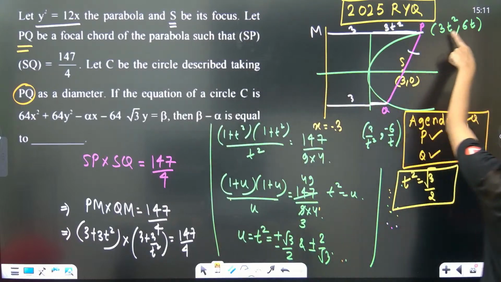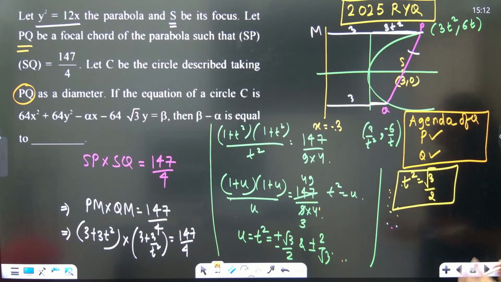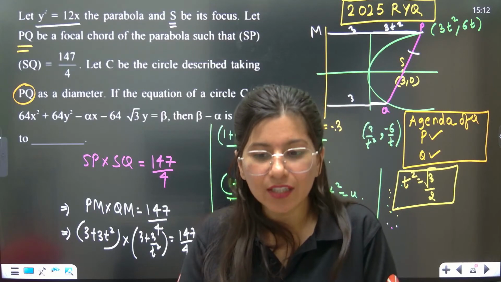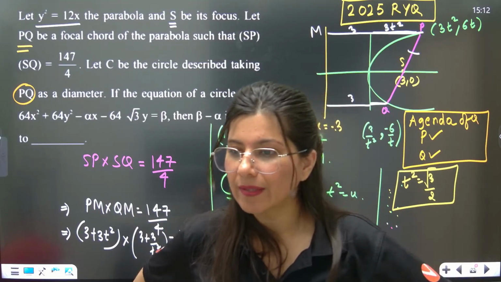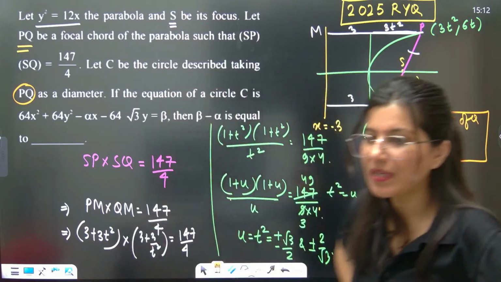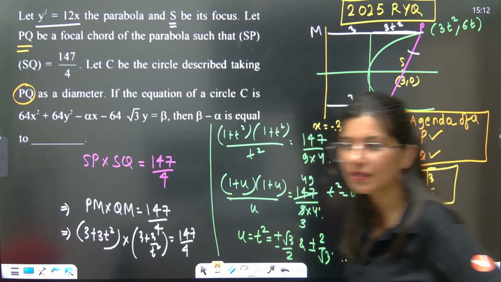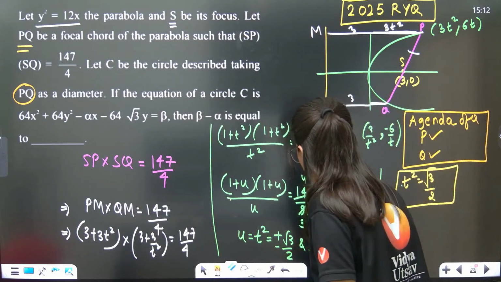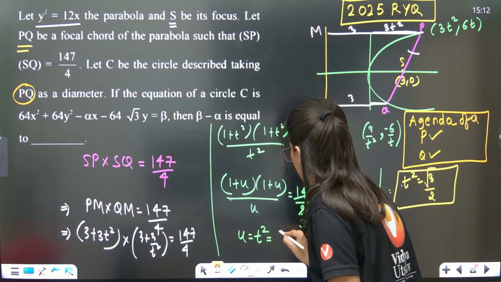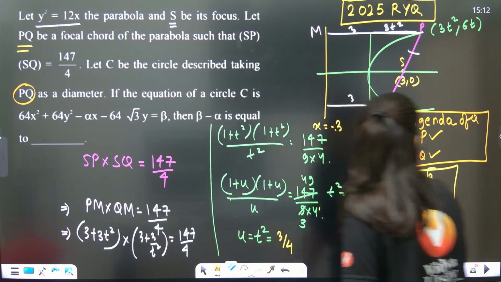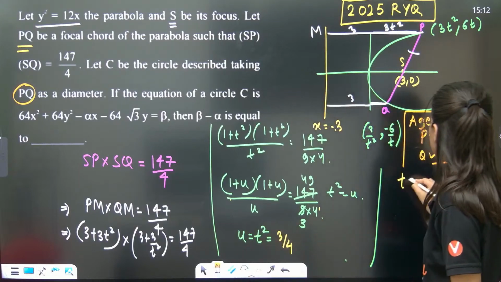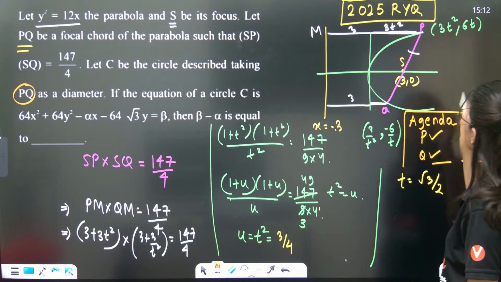So now t you have. So you have P coordinates and Q coordinates. So that was the whole agenda of this question. P and Q both are right here. Okay, so now P and Q you can calculate. Sorry guys, this is 3 by 4. T square is 3 by 4. So that is why t is root 3 by 2. T is equal to root 3 by 2.